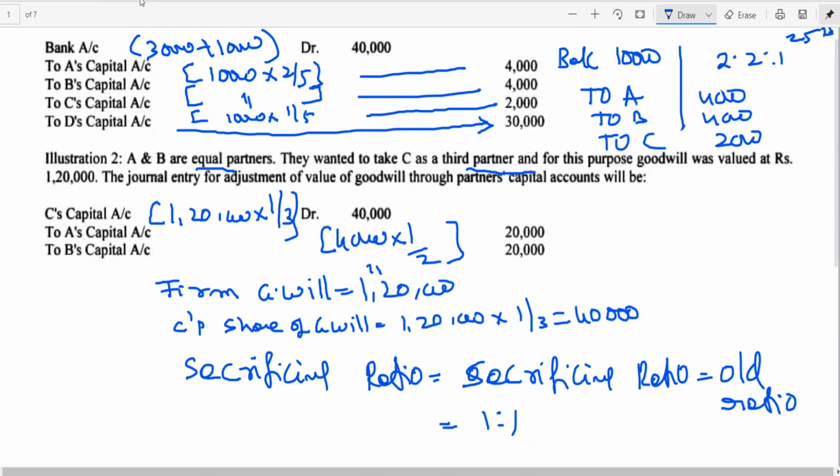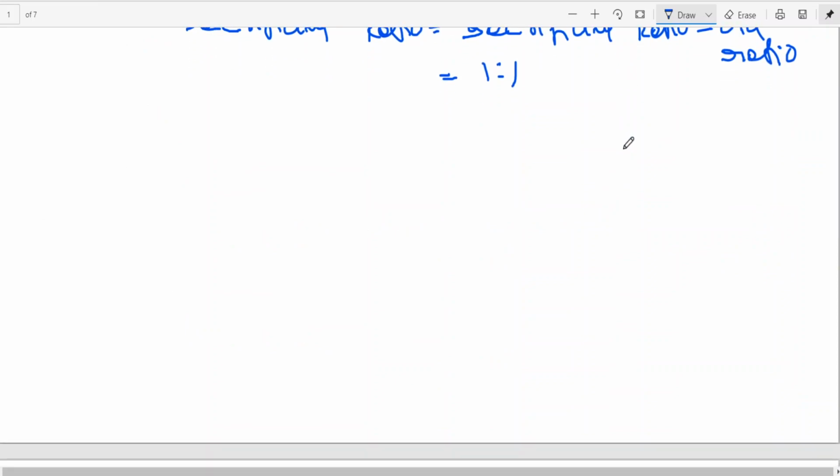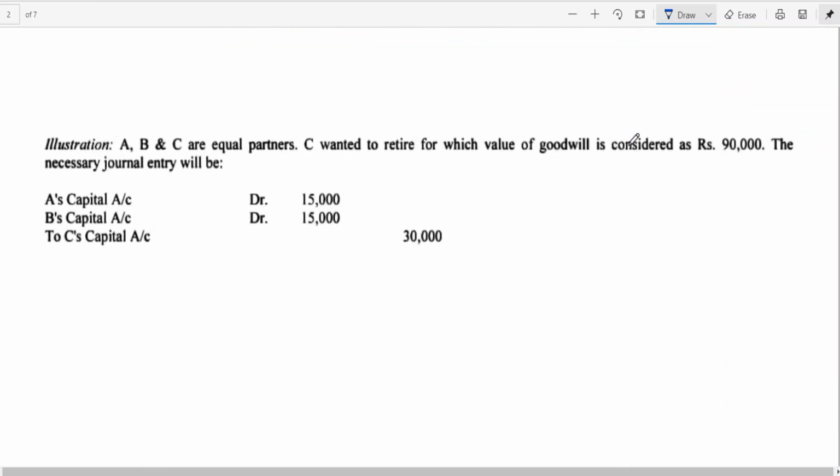I think this is situation number 1, this is situation number 3. Okay. We have seen situation number 1: the entry for goodwill brought in by the partner is credited to old partners in their sacrificing ratio. But in this example, he has also combined which one? Capital. If you want to combine capital, you can combine, or you can write a separate entry for goodwill brought in by the partner credited to old partners' capital accounts. Now, I think this is about retirement. The same example we can also take for death also. In place of C wanting to retire, or C died, the treatment will be the same.